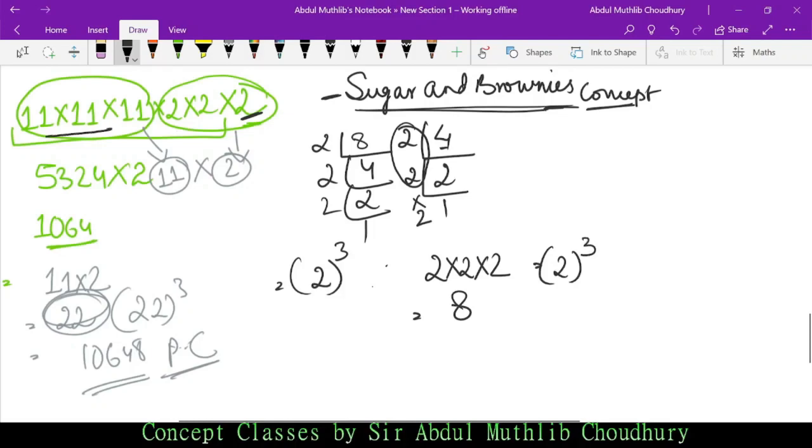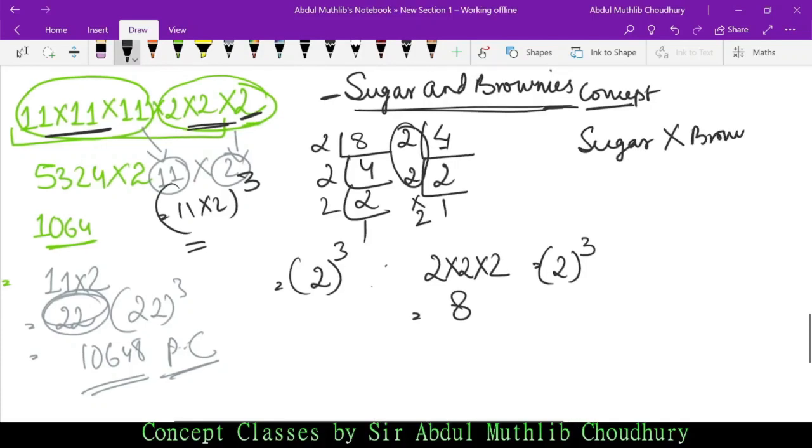See, 11 and 2. What did I do? 11 into 2, the whole thing cube. What did I do there? See, suppose you have sugar, you have brownies, you multiply these. When you multiply, the resulting figure would have sugar as well as brownies, isn't it?